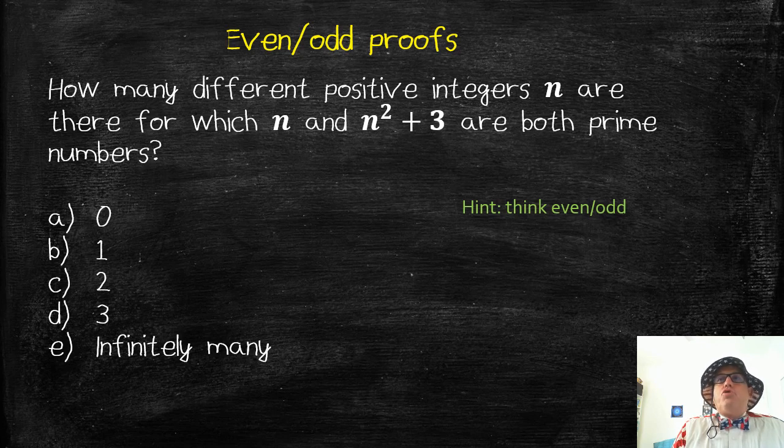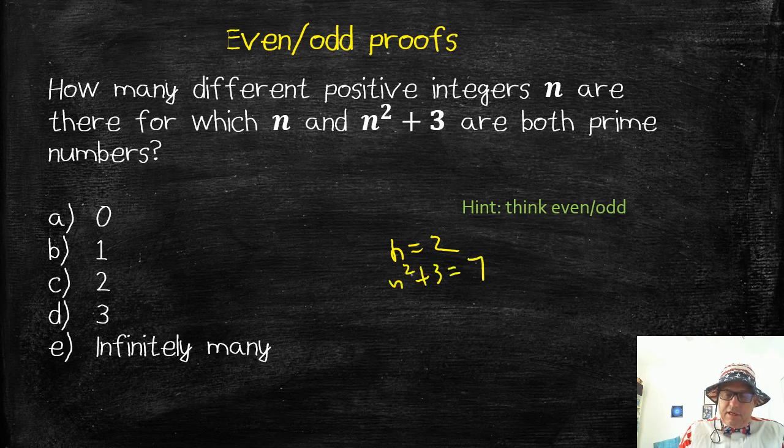Okay, so there's two choices, right? n and n squared plus 3 are both prime numbers. Well, n could be even, couldn't it? The only way it could be even is if n is 2. If n is 2, that's prime, and n squared plus 3 is going to be 7. Those are both prime. We found one that works. We found at least one answer. So we know it can't be A because we found at least one answer.